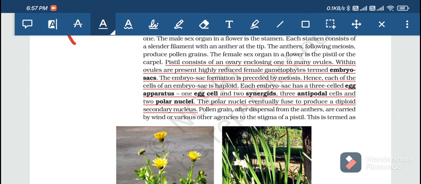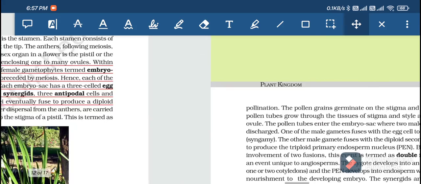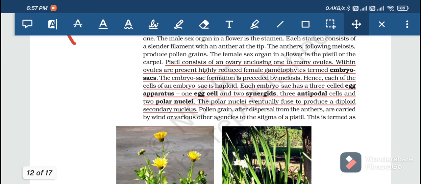Pollen grains, after dispersal from the anther, are carried by wind or various other agents to the stigma of a pistil. This is termed pollination. Once the pollen grains are released from the anther, they are carried from the anther to the stigma by wind or many other agents.